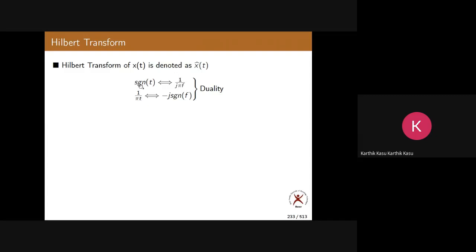Now here, 1 by j pi t I can write here, and this is minus j signum of f. This is duality, a very standard theorem of duality in the signals course. I hope you are doing well with your signals and systems. I don't want to waste much time on these signals and systems basics.